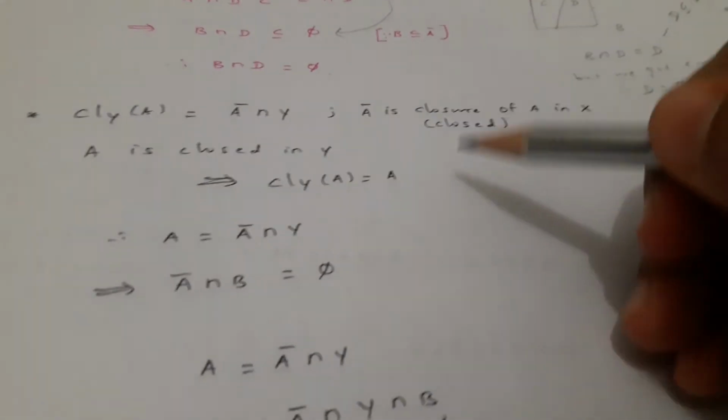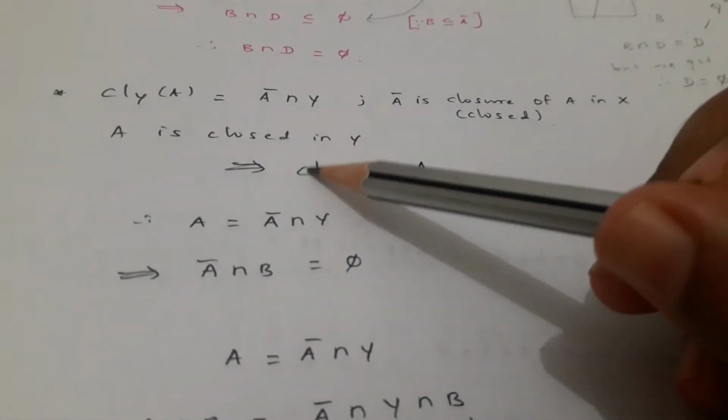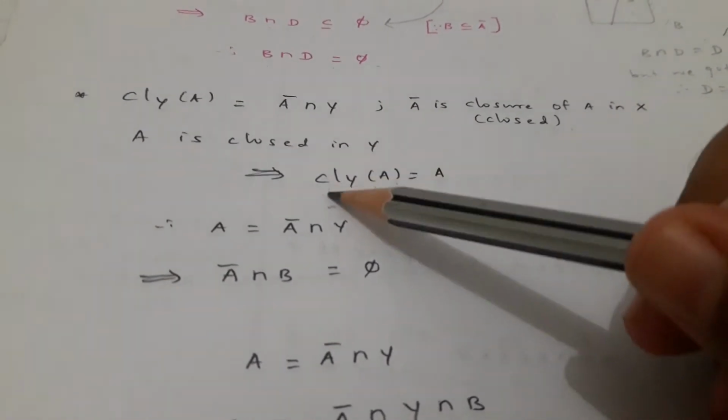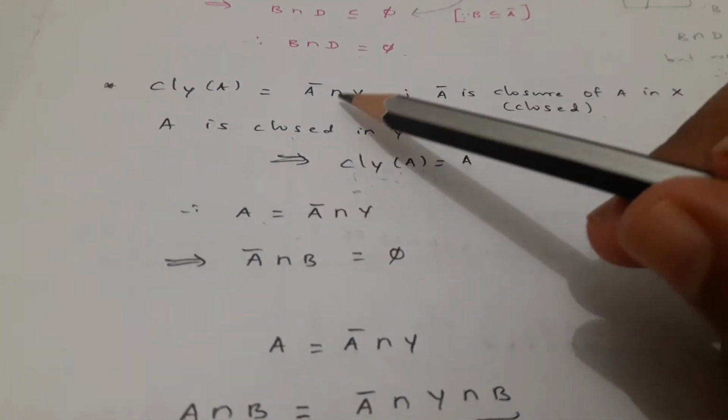It means what? Because of this notation we use for the X. Therefore, we are using this notation to differentiate the closure of A in Y, that is A. Why? Because it is closed. Therefore, we can write A is equal to A closure intersection Y. This is the notation for this one.